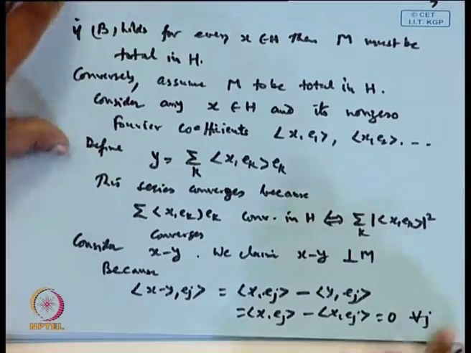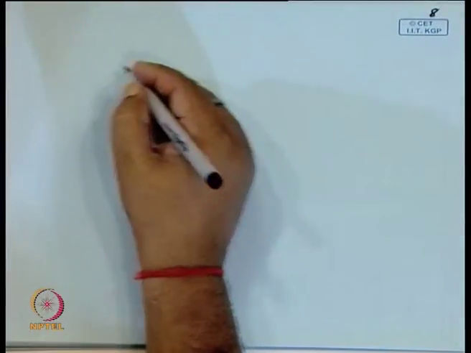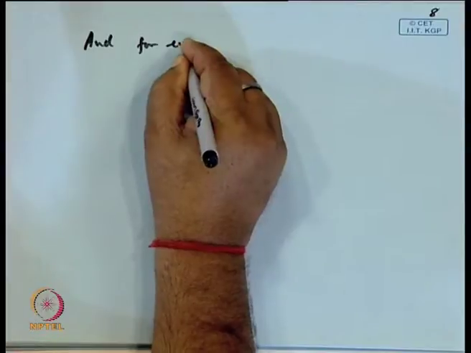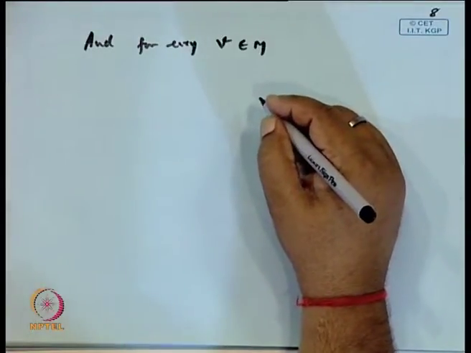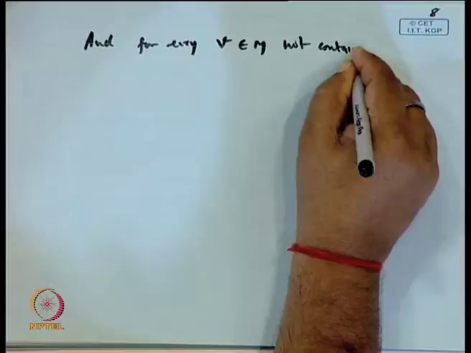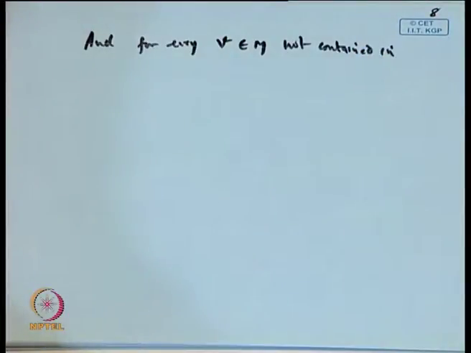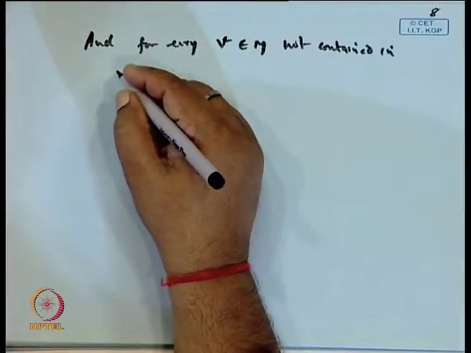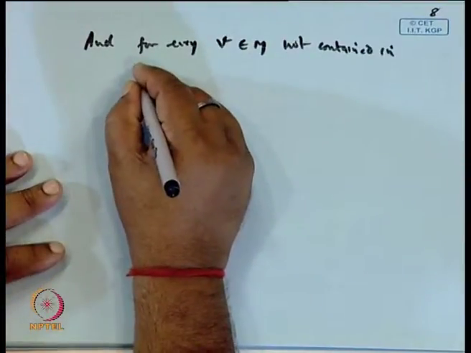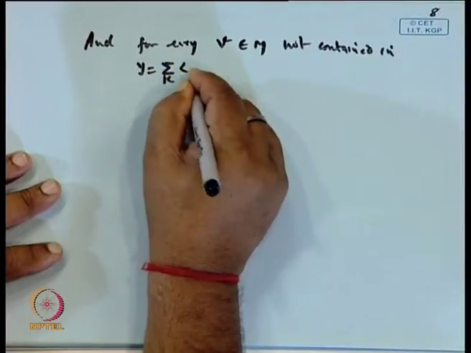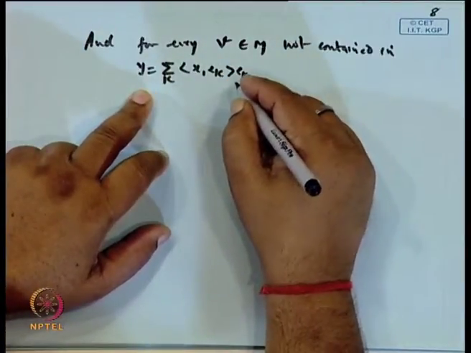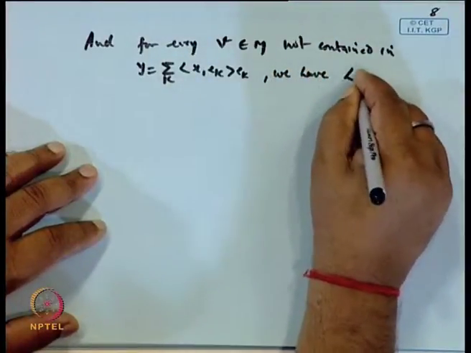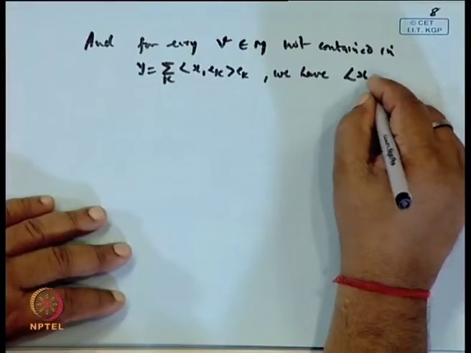Therefore, for every v which is in M, we have the inner product of x minus y with v equal to 0.